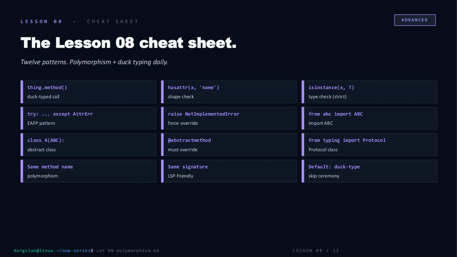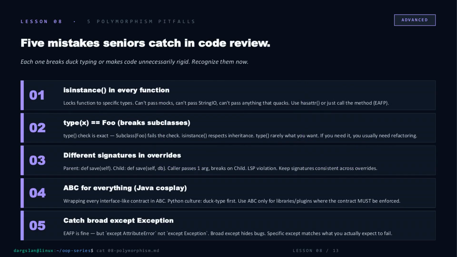Skip the ceremony. Now, the flip side, 5 things that'll get flagged the moment a senior reads your PR. isinstance sprinkled in every function locks out mocks and anything that quacks. Type equality checks are even worse. They break subclasses outright. Mismatched override signatures, classic Liskov violation. Wrapping everything in an ABC is just Java cosplay. And catching bare Exception turns EAFP into a bug hiding machine. Catch AttributeError, the thing you actually expect.